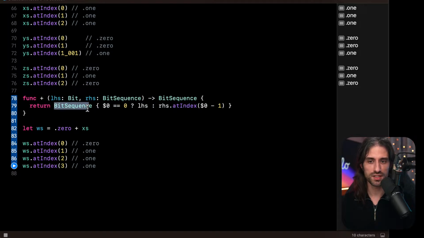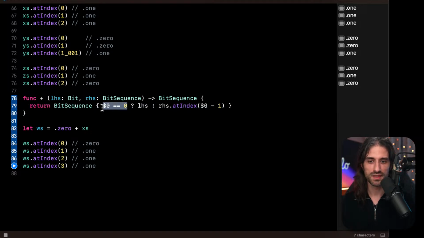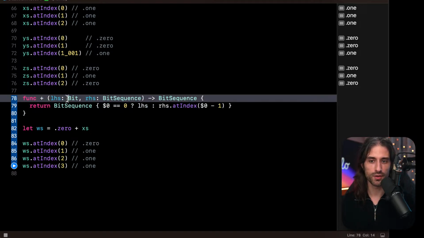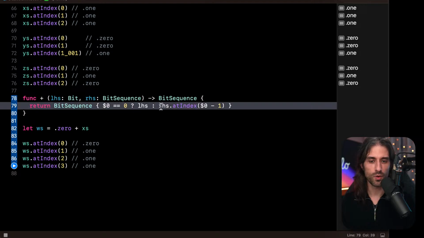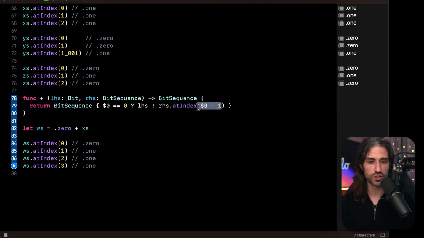And we do it by creating a new bit sequence, and the closure that defines this sequence says that if the index is 0, then we return the bit we are prepending. Otherwise, we read the bit sequence on the right-hand side, and we shift the index by 1 to the left. So it's quite a natural way to prepend, so to add a value at the beginning of the sequence.